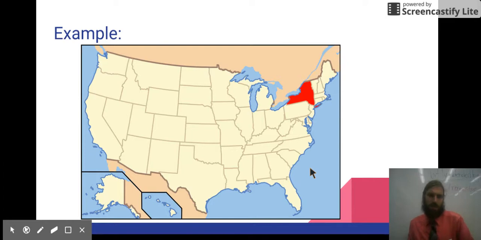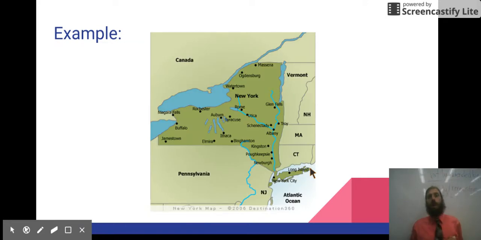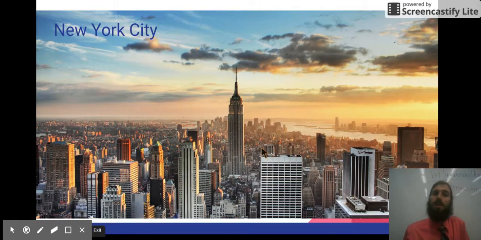Now, to see the difference between cities and states, a really good example is New York, because New York is both a state and a city. There's a New York State and there's a New York City, and they're not the same thing. So here's a map of New York State. We see it's dotted with many different cities. Now, here's a picture of New York City. New York City is an urban community, lots of people, big buildings. It's the biggest urban community in the whole country. But it's still just a city.